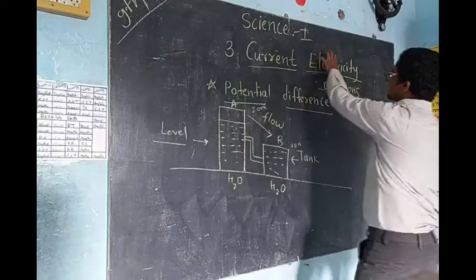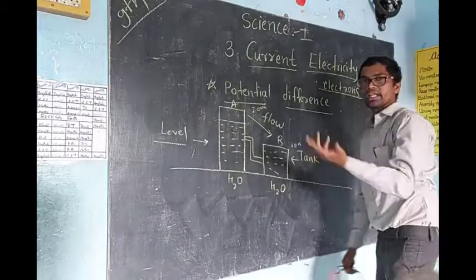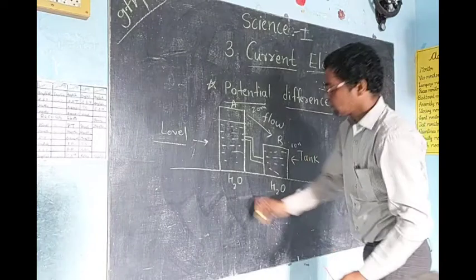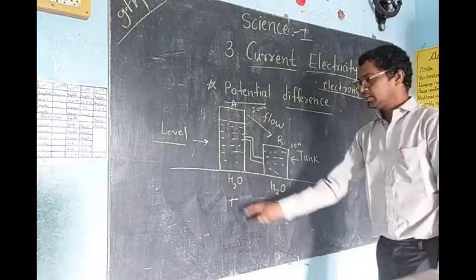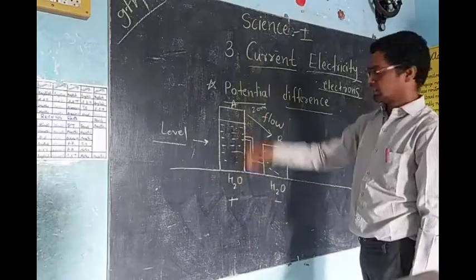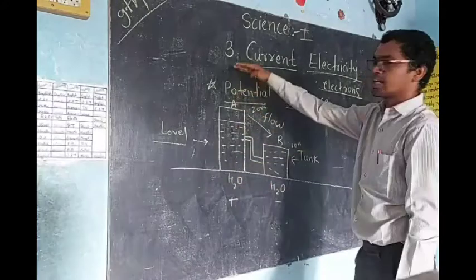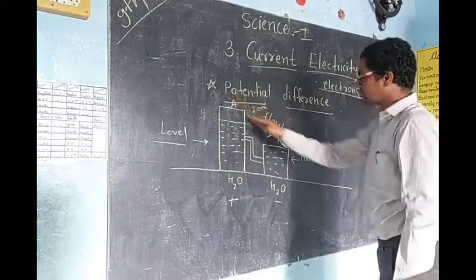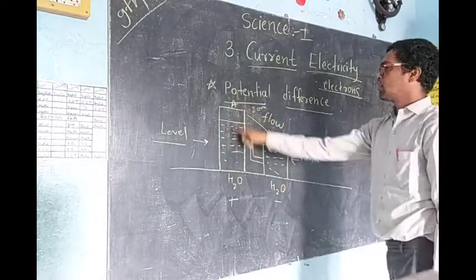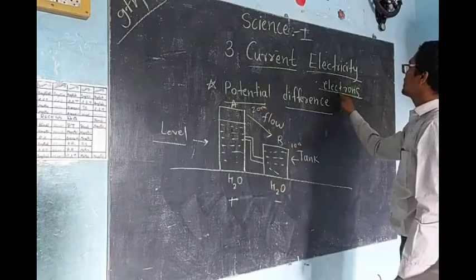In electricity, positive and negative charges are there. Suppose you consider most of the positive charge as a higher level. Then the positive charge will automatically flow toward the negative charge. This flow of charge we will call electric current.